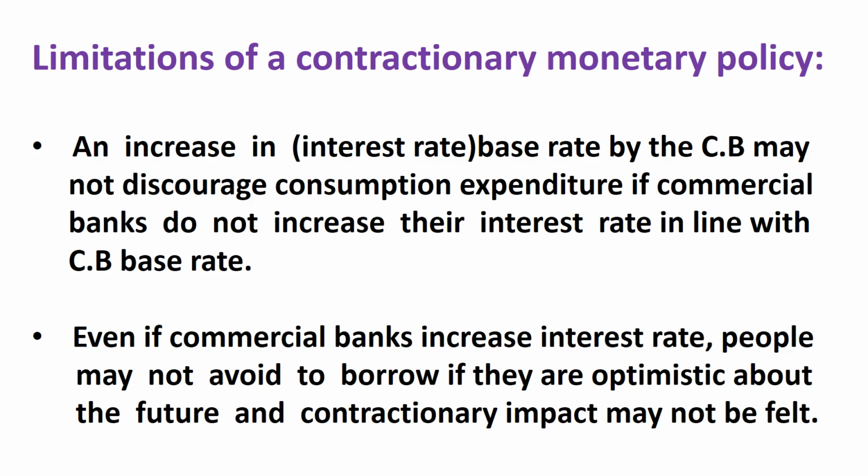If demand for credit is interest elastic, any increase in interest rate by the commercial banks would result in a more than proportionate fall in demand for credit, and that risk the commercial banks would not like to take. That's why they would compromise on their profit margin. They will not increase the interest rate in line with the interest rate set by the central bank. That's why borrowing would not be discouraged, therefore consumption would not be discouraged, and contractionary monetary policy would not work.